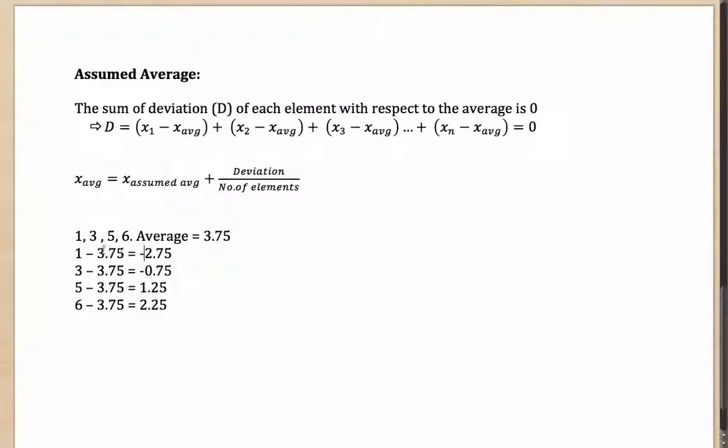The deviation is nothing else but the difference of any particular value from the average. Why is it important? Well, if you notice here, the sum of the deviations from the average will always be 0, as you can see here, given by the formula x1 minus x average, x2 minus x average, x3 minus x average. You continue till n, and the sum of all these will be 0,